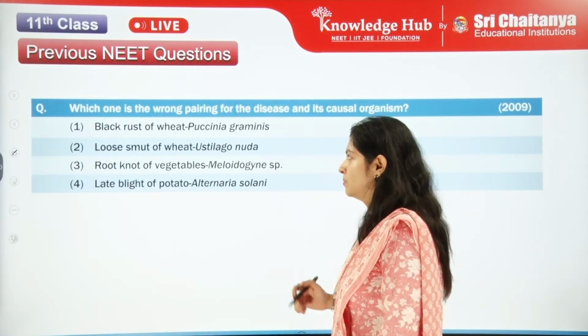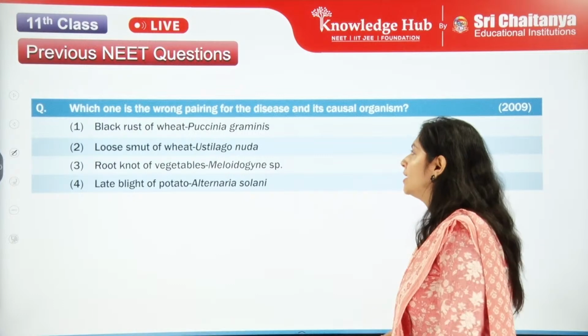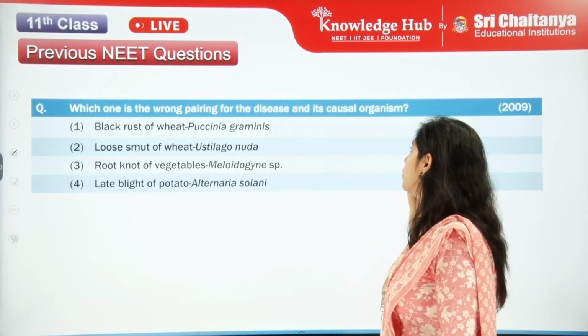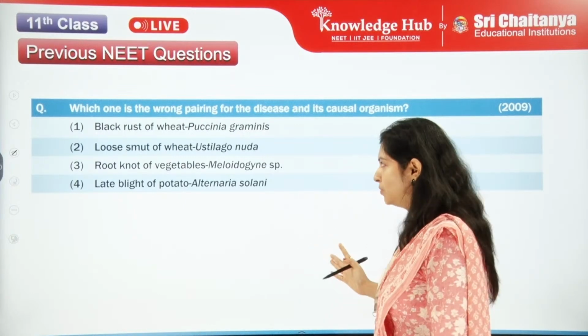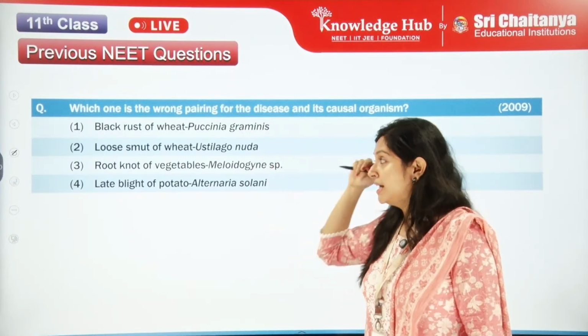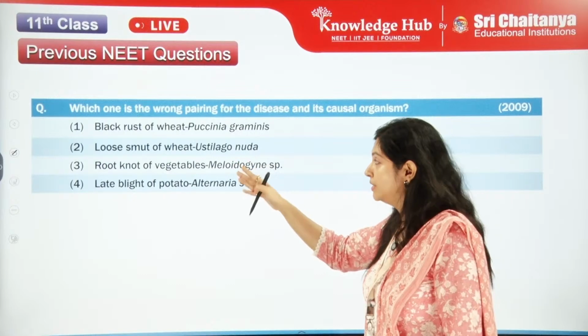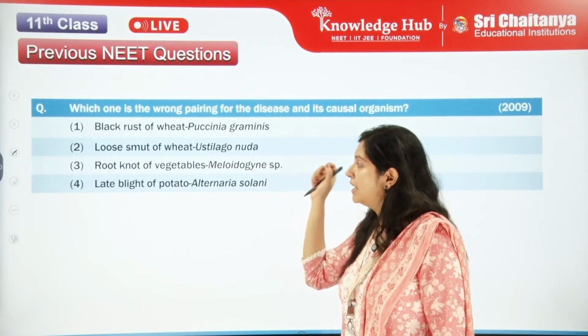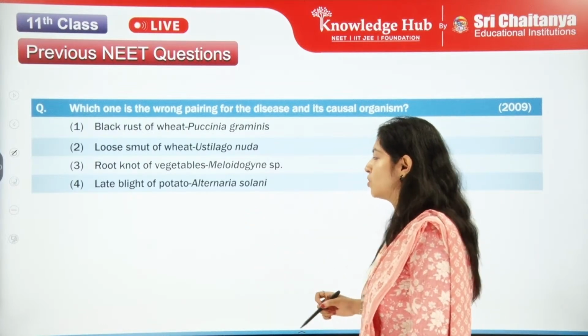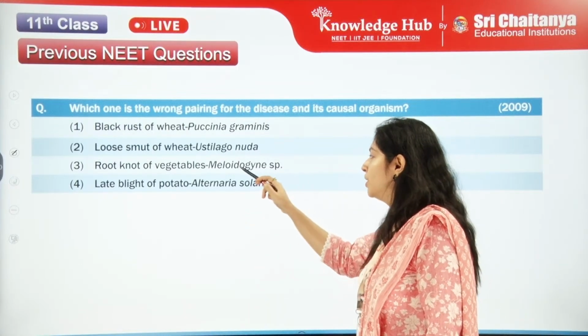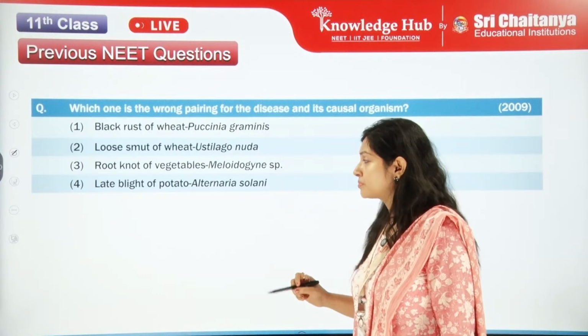Now, which one is wrong in pairing of the disease and its causal organism? Black rust of wheat is caused by Puccinia. Loose smut of the wheat is caused by Ustilago. Root knot of the vegetables is caused by Meloidogyne species.